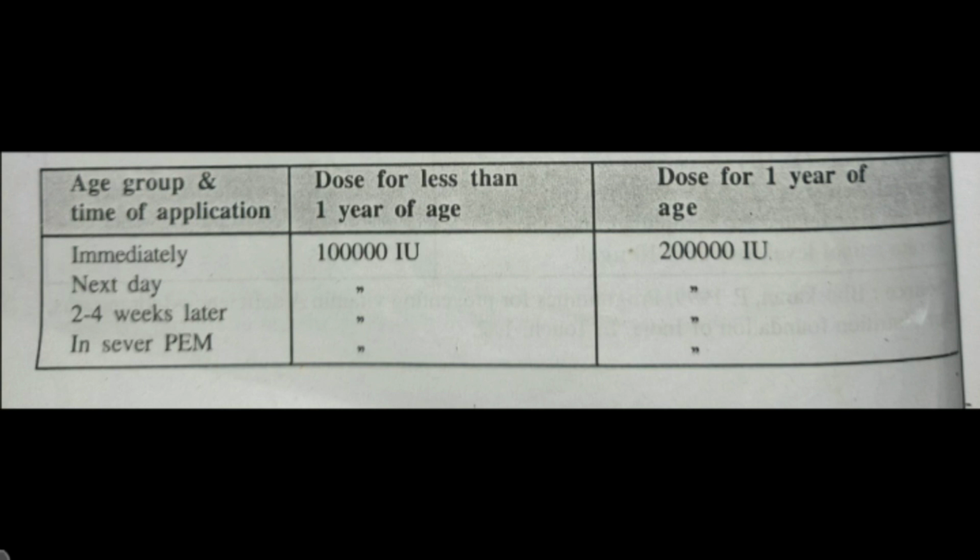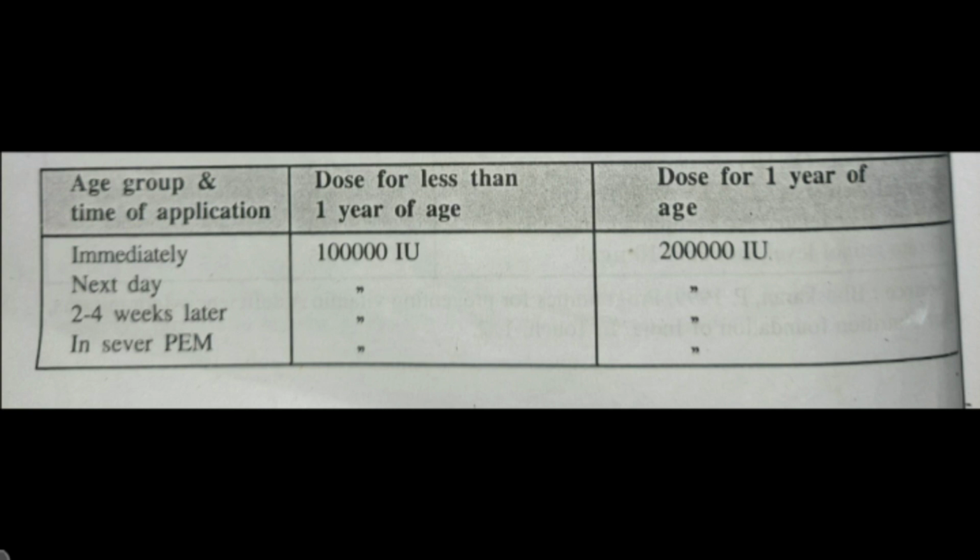An adequate supply of vitamin A is essential for the prevention and treatment of the different deficiency symptoms due to inadequacy of vitamin A. So the following recommended doses of vitamin A can be given to different age categories at different time periods.